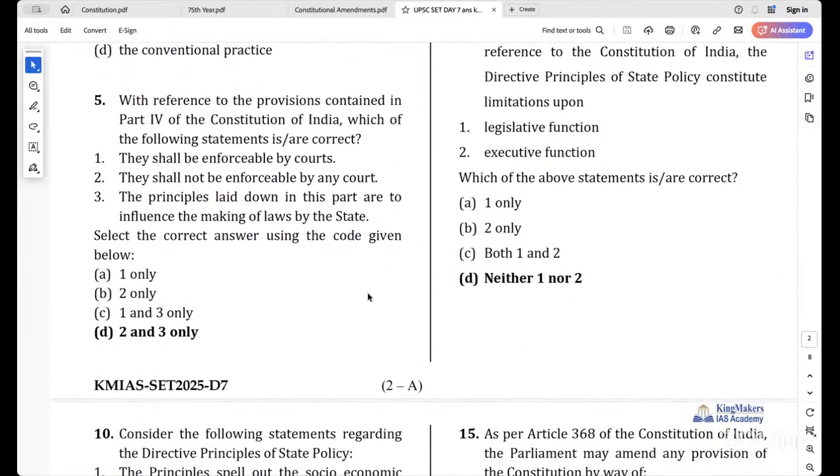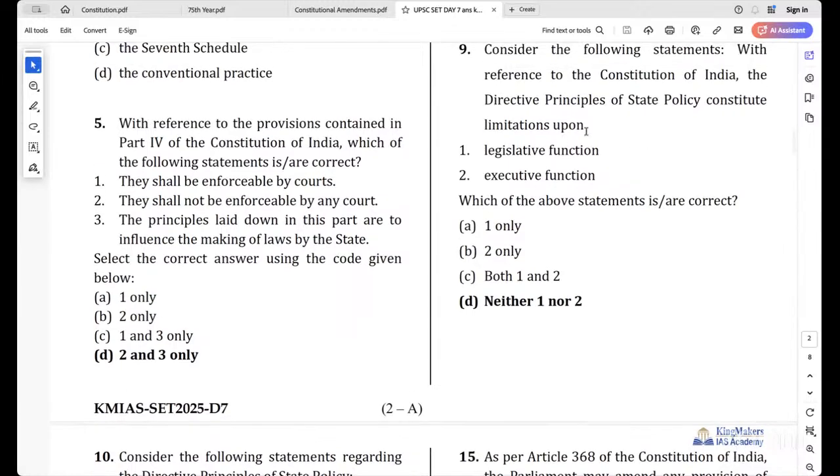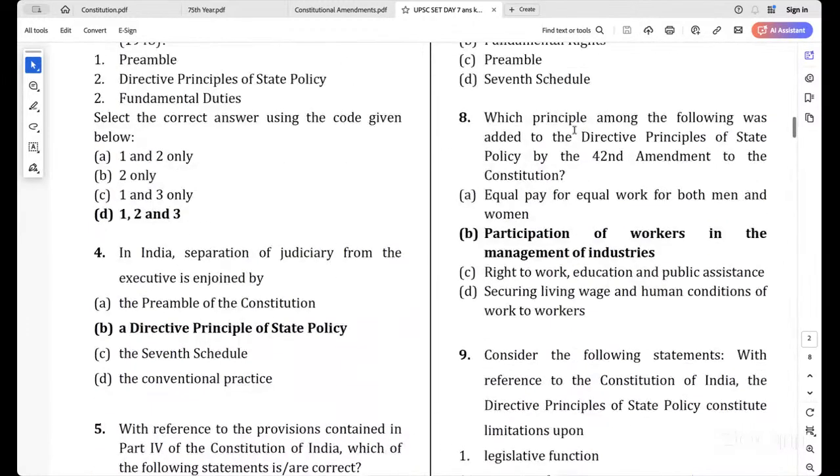Fifth question. With reference to the provisions contained in Part 4 of the Constitution of India, which of the following statements are correct? They shall be enforceable by courts. Is DPSP enforceable? No. They shall not be enforceable by any court. Yes, it is true. The principles laid down in this part are to influence the making of laws by the state. Yes, I hope there is no doubt in this. Clear. So the first statement is wrong. The answer is 2 and 3.